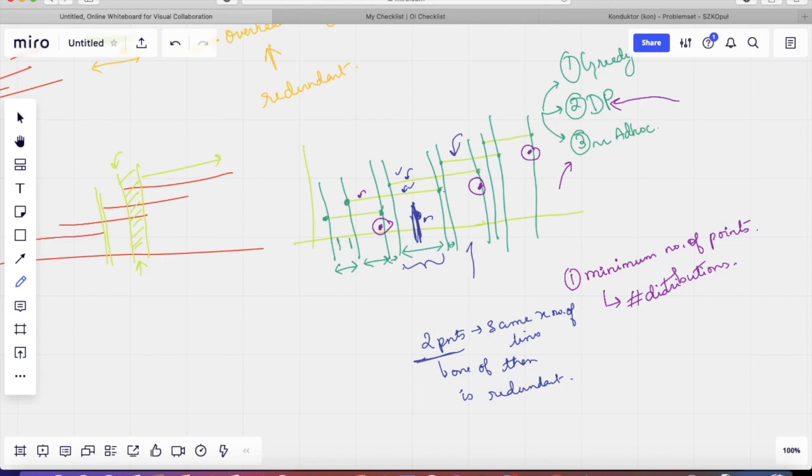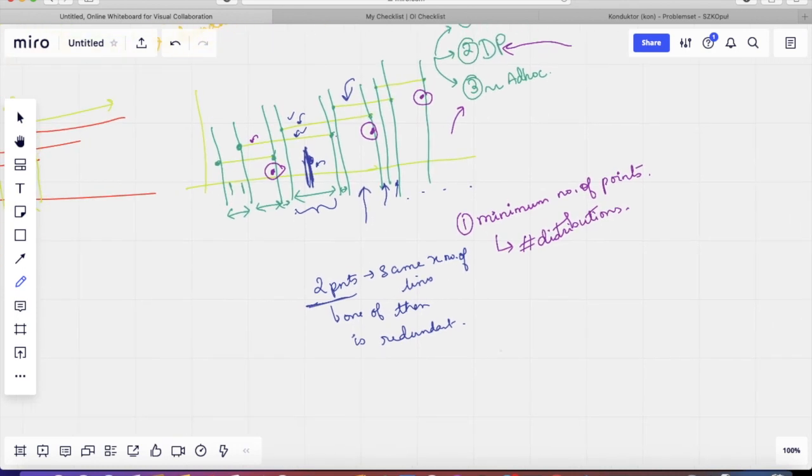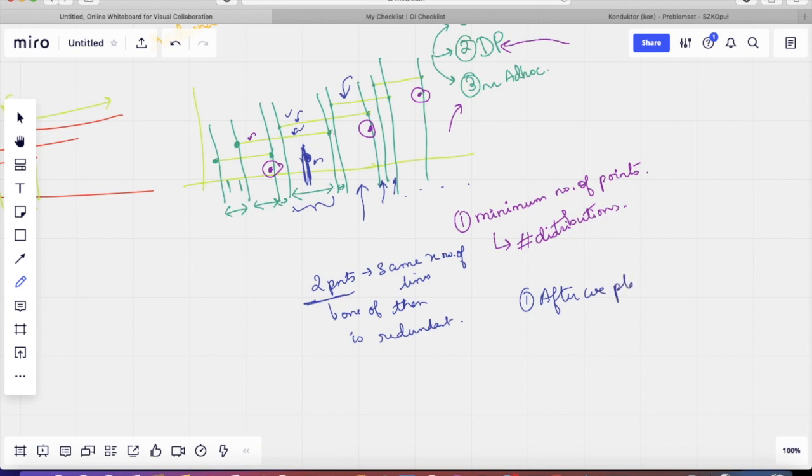It might be here, it might be here, it might be here, or somewhere. That means after we place a point, our next point must be in a zone with at least a new line, rather a new range. So this is the first observation here.